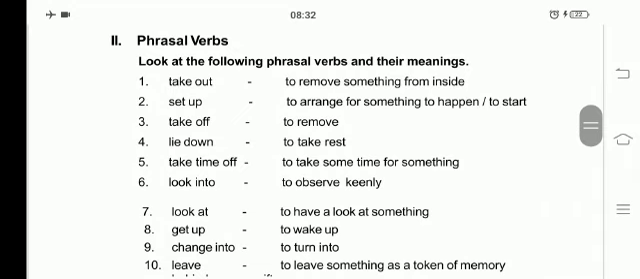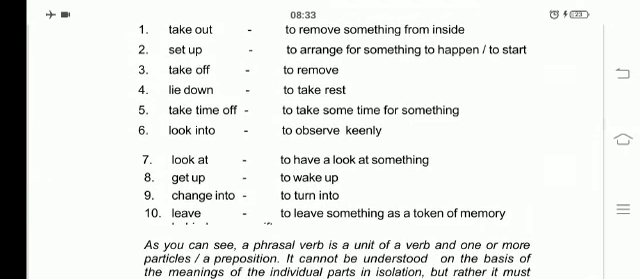Now we will see the phrasal verbs. Look at the following phrasal verbs and their meanings. Here they have given the phrasal verbs and their meanings. Now we will see them. See, first one is take out. Meaning of take out is to remove something from inside. Set up, to arrange for something to happen or to start. Third one, take off, to remove.